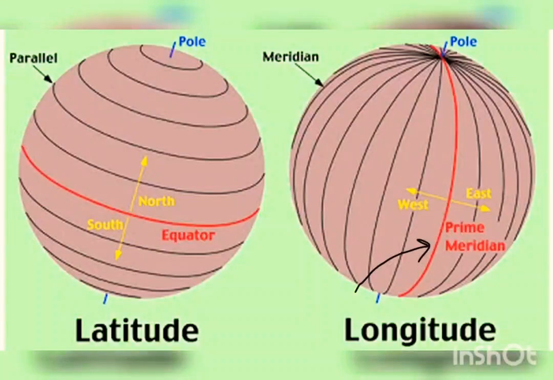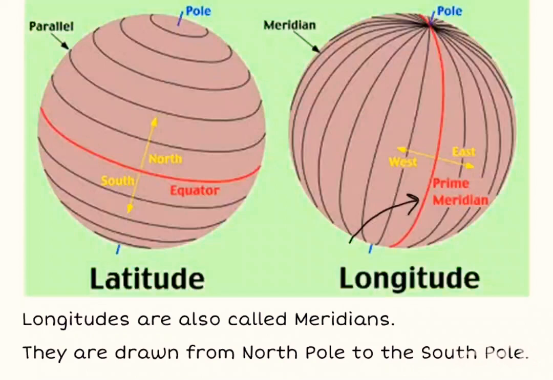The next very important imaginary line is longitude. So we are going to study longitudes now. Longitudes are also called meridians. These are the imaginary lines which are drawn from the North Pole to the South Pole.